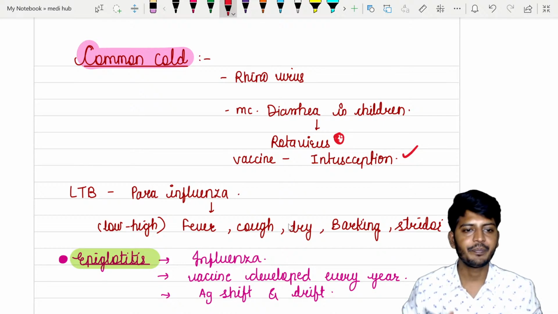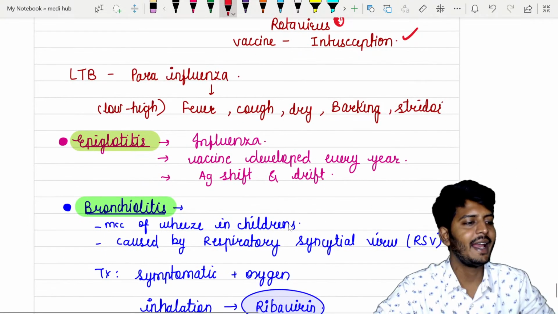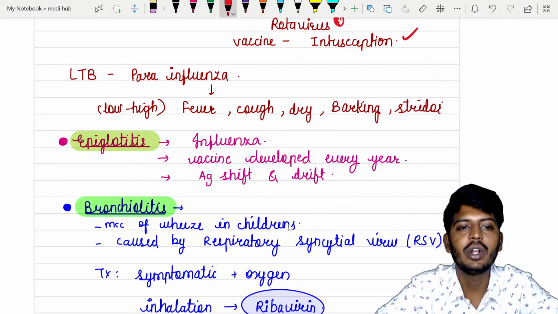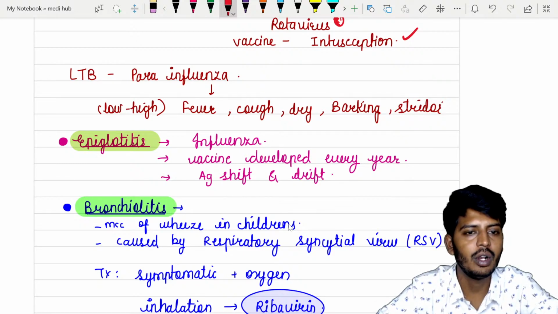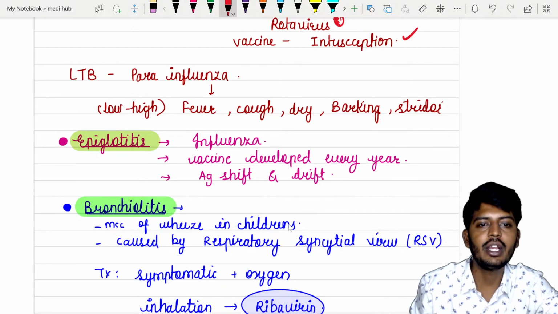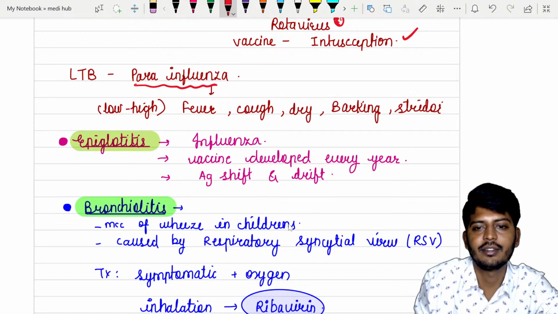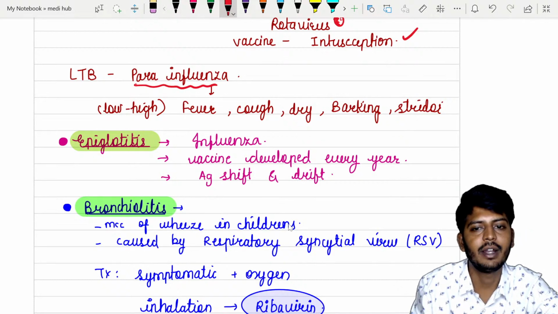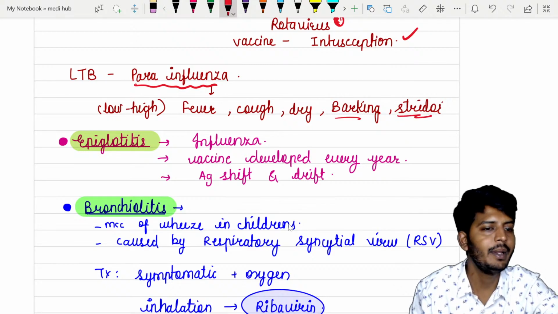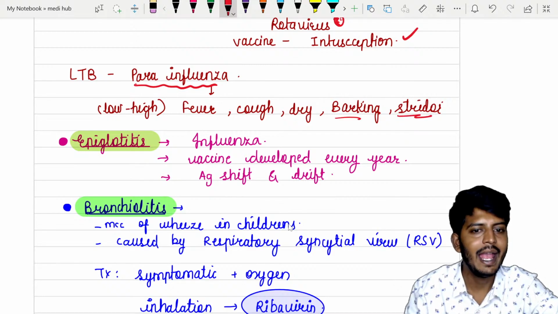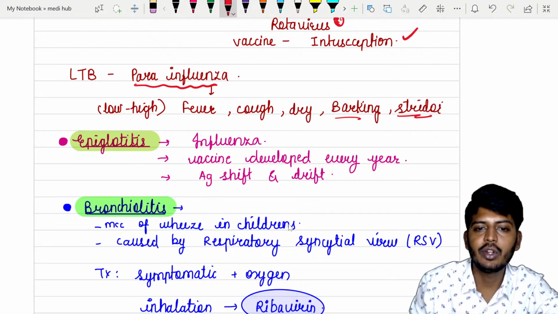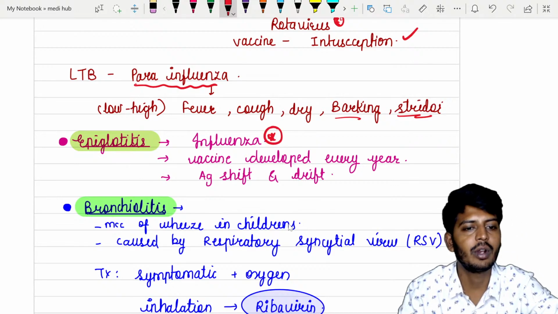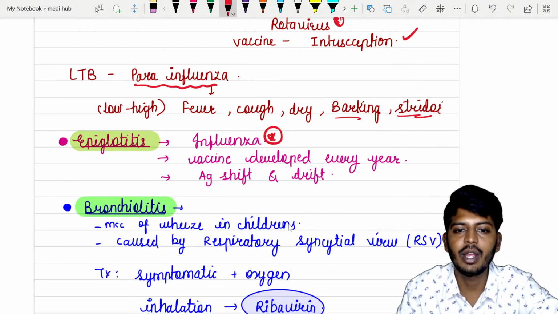Then we have the next infection called LTB, laryngotracheobronchitis, which is usually caused by parainfluenza virus. With parainfluenza virus, remember fever, dry cough, barking cough, and a stridor will be there. Epiglottitis is mostly caused by influenza.